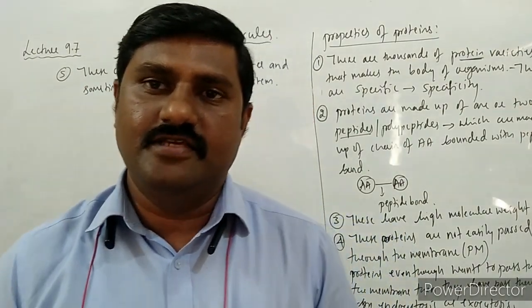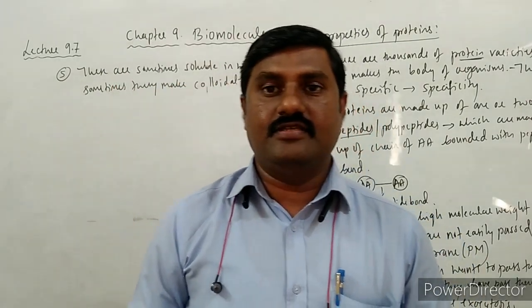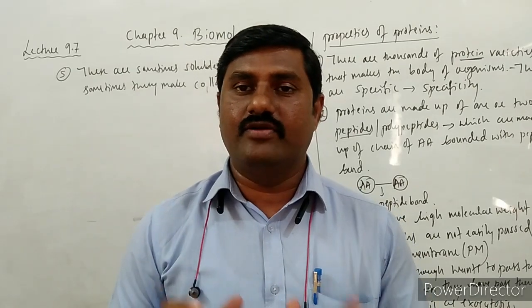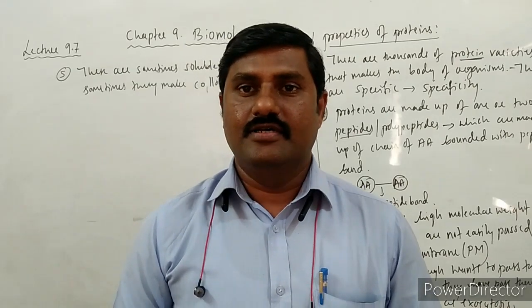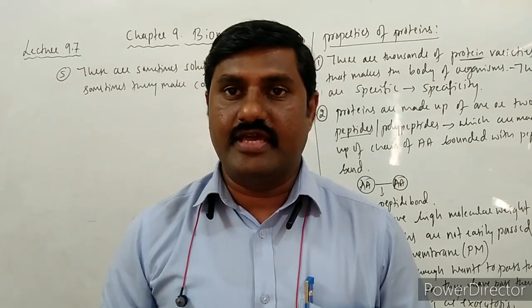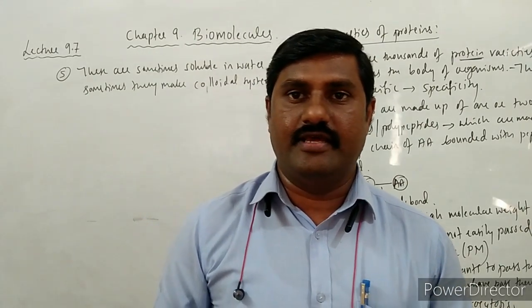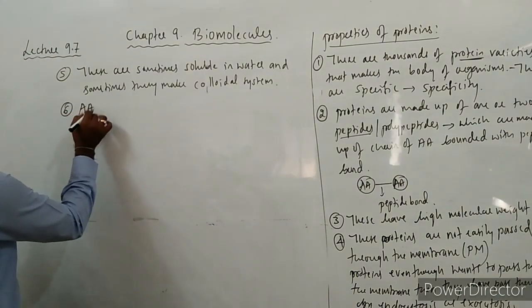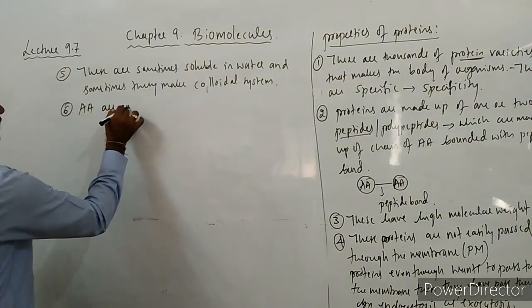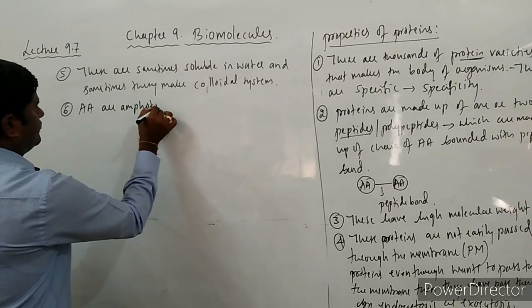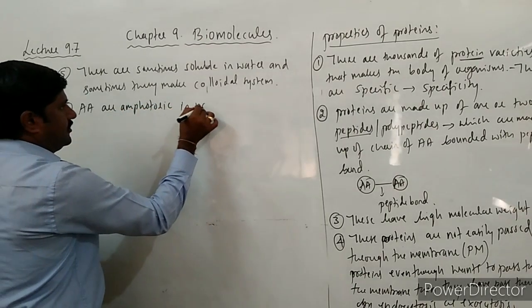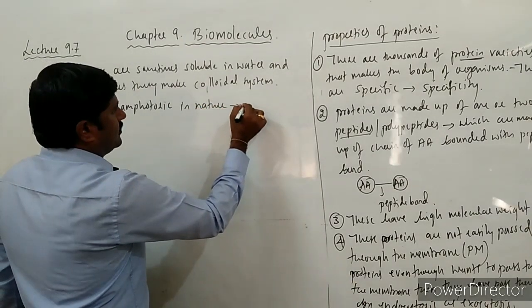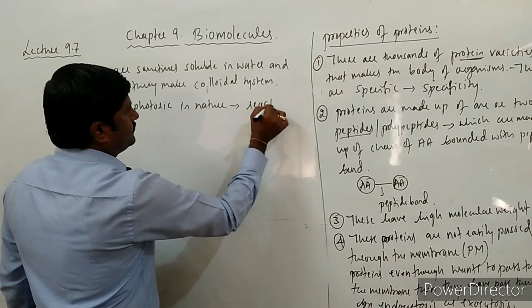The next property of these proteins is that they are amphoteric in nature. Proteins are amphoteric, or the amino acids are amphoteric in nature. So indirectly we can say these proteins are amphoteric in nature. Amphoteric means these may have different reactive groups.